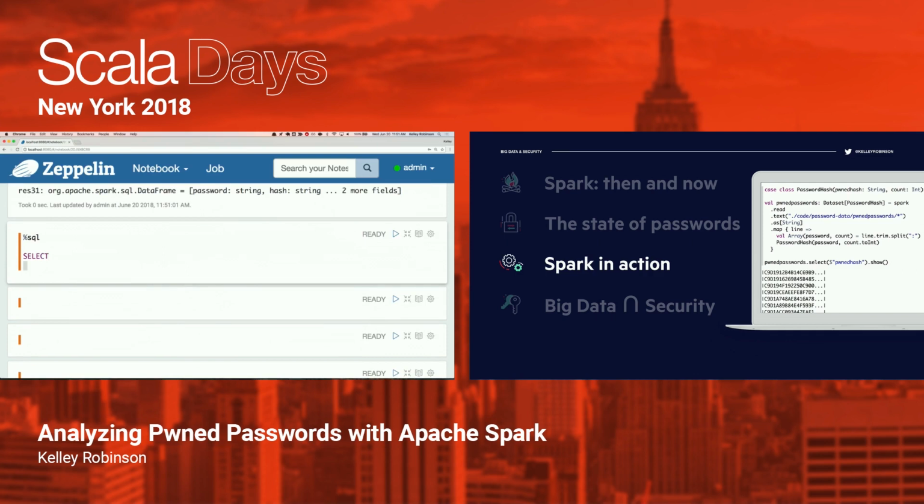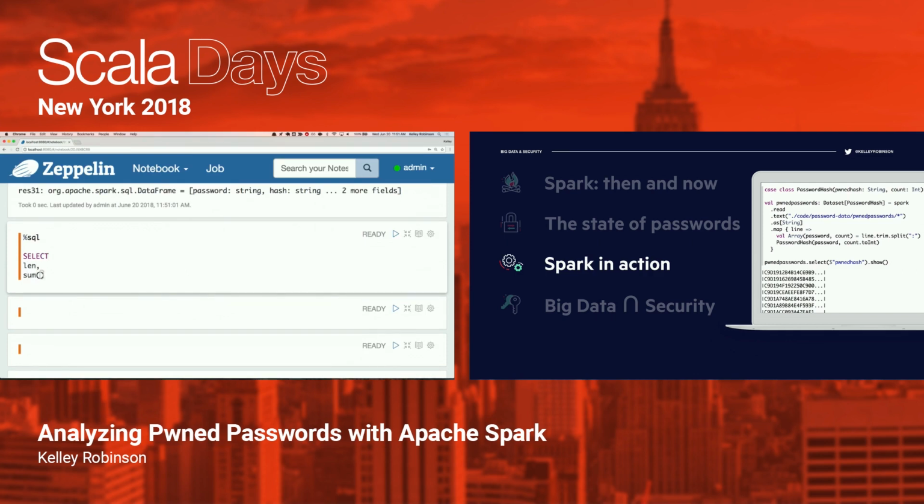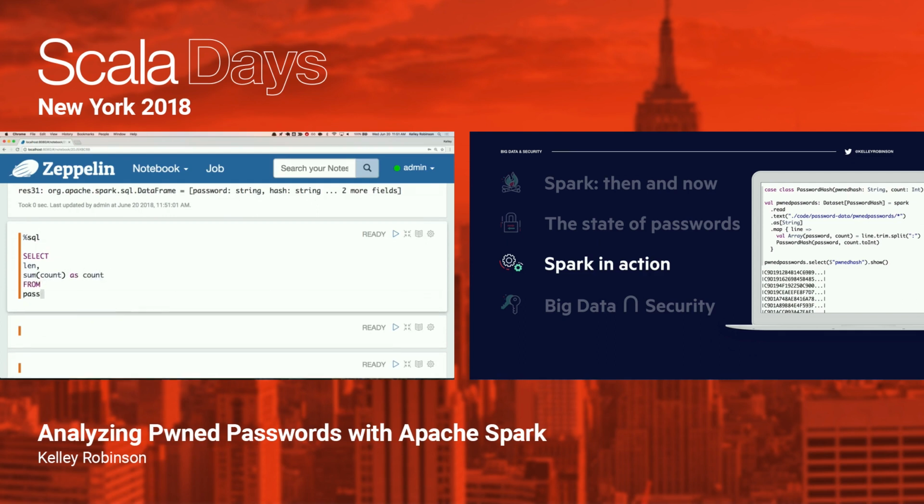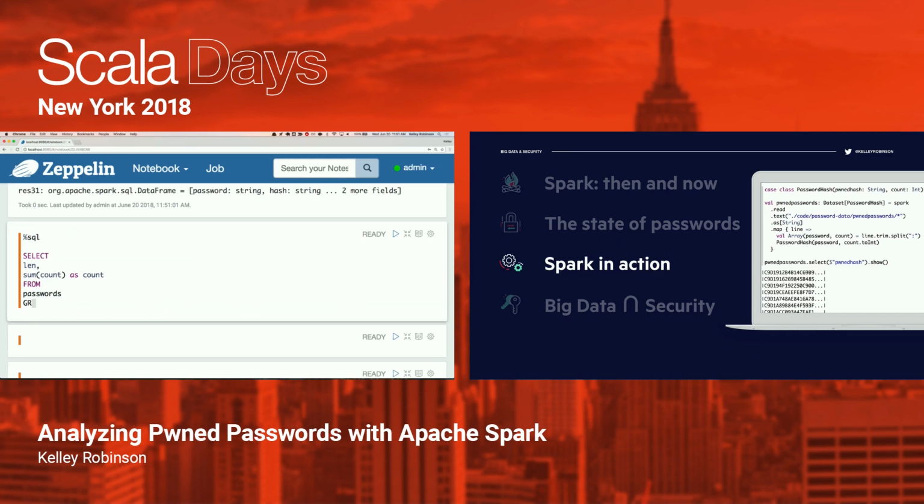And so you can write your SQL query. You can do it like you would with just raw SQL. And we're going to be selecting from our passwords, and then we'll group by and order by our length.